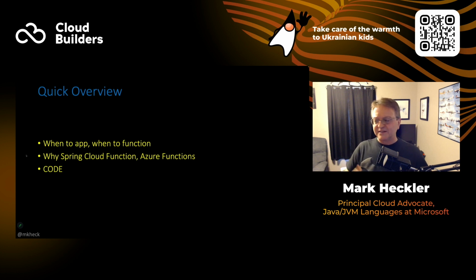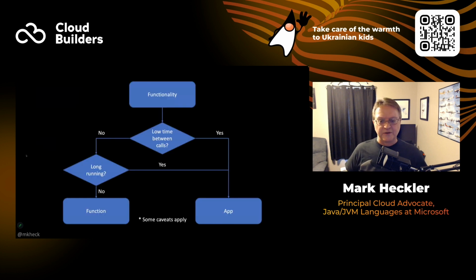I've done some tests and have some things to share and my rules of thumb, my guidelines that I use. But again, these things are fluid, and I'll explain why I say that as we go. Then I'll talk about why specifically Spring Cloud Function and why Azure Functions, and then we'll just dive into the code to see how it all comes together and how I go about developing useful functionality that I eventually will deploy to the cloud to use in a production environment.